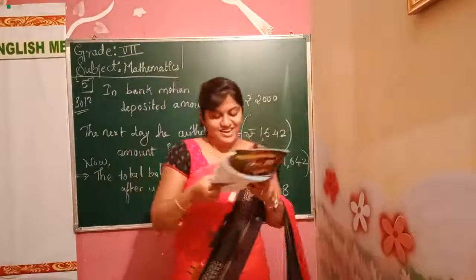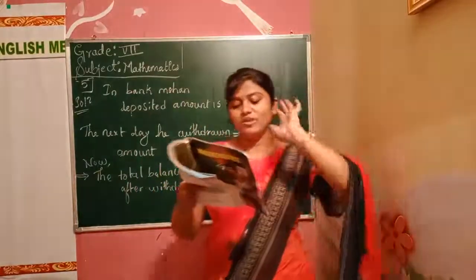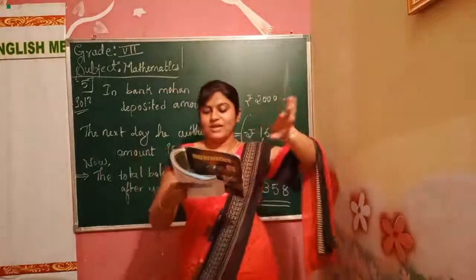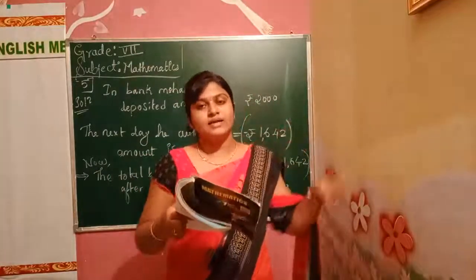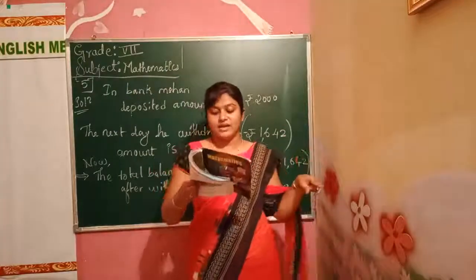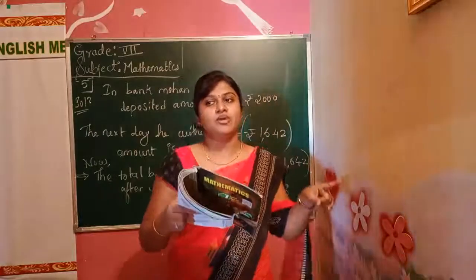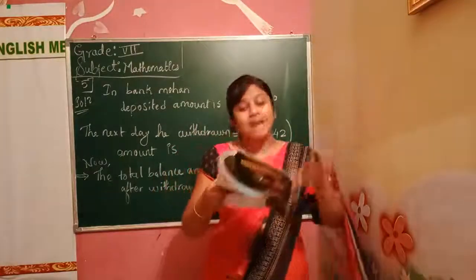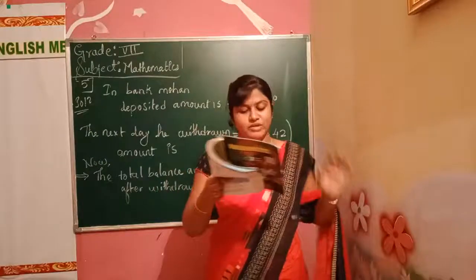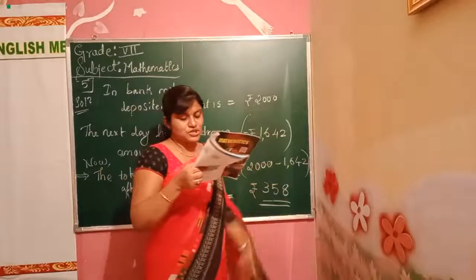Now, understood now? We did what? Mohan deposited 2000 rupees and he withdrawn 1642. And the trick they are giving here, they are telling the withdrawal amount will be what? The negative number. Withdrawal amount will be negative. So what we have to do? 2000 minus 1642. We get what? The balance amount 358.